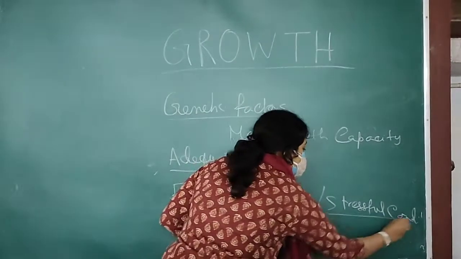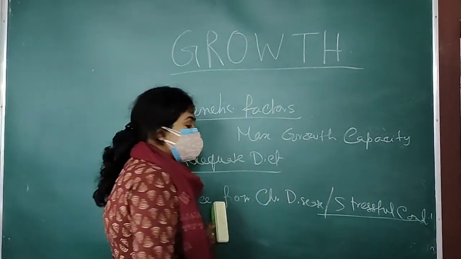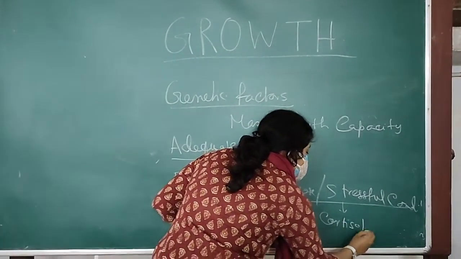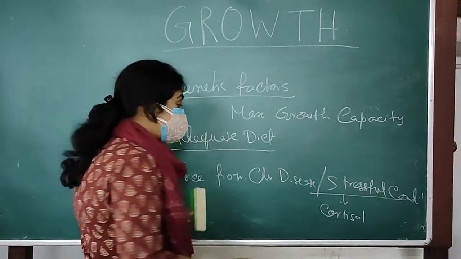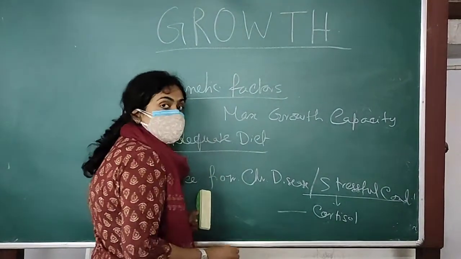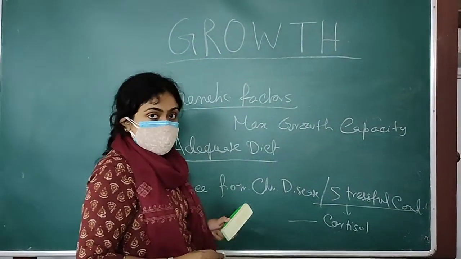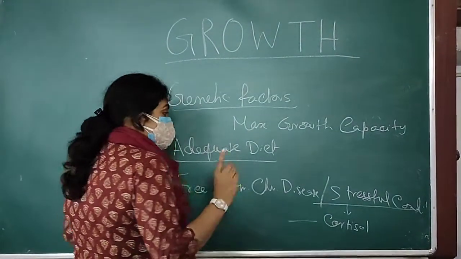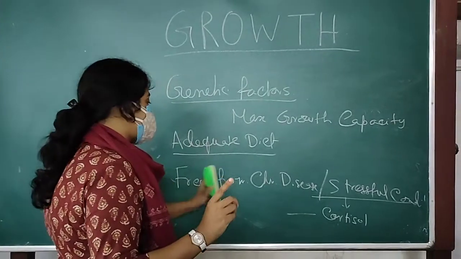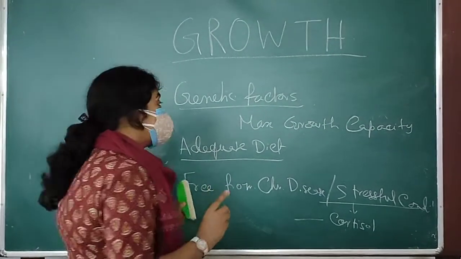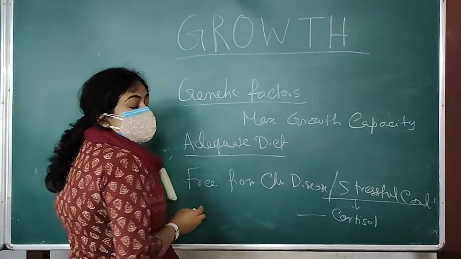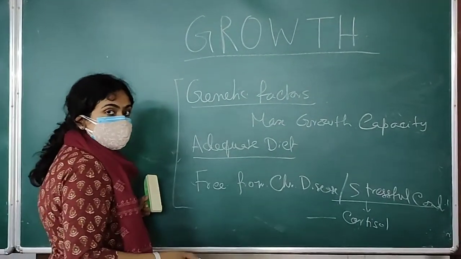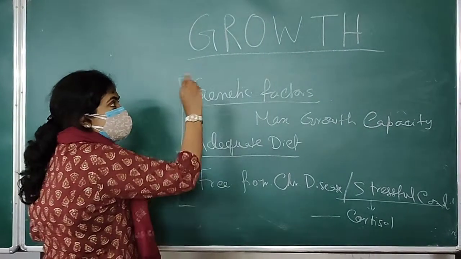Otherwise, exposure to prolonged stress will lead to secretion of cortisol, and cortisol has multiple anti-growth effects: it causes protein breakdown, it inhibits the secretion of growth hormone, and it causes stunting of bone growth. So a person has to be free of stress and prolonged chronic diseases, so he or she can achieve proper growth. Other than these three factors, there are also some important hormones which play their part in growth.